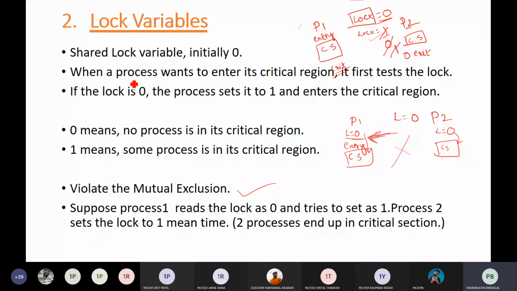So this was one approach to solve this problem, but it is not working as it is violating the condition of mutual exclusion. Any approach you study, you just think in these terms whether that particular approach is satisfying the three conditions or not: mutual exclusion, progress and bounded wait. Clear?